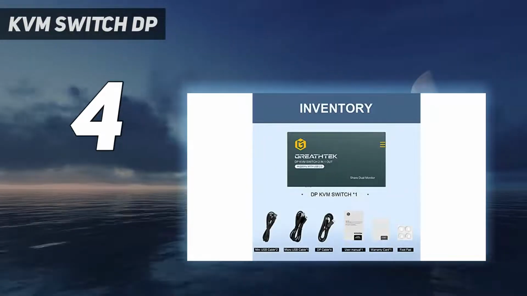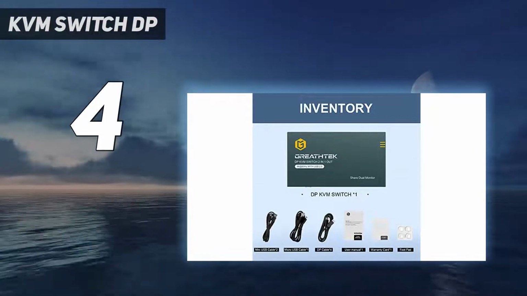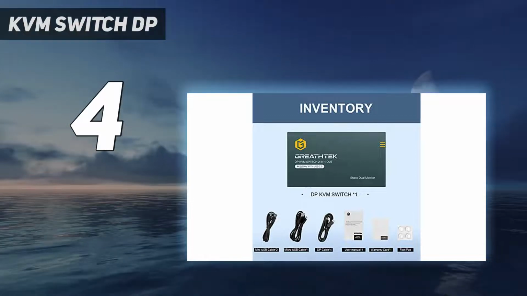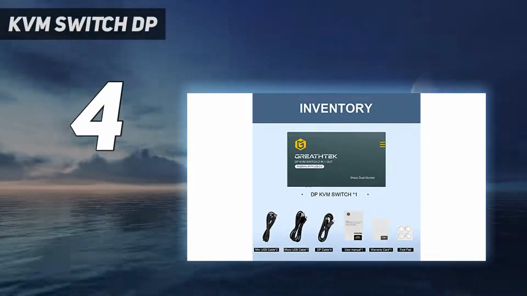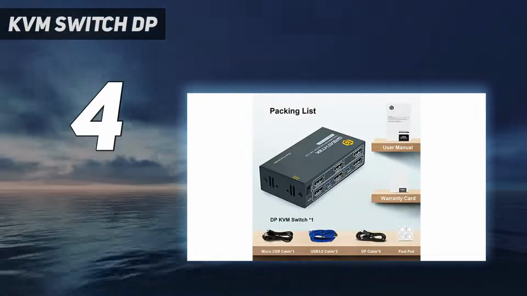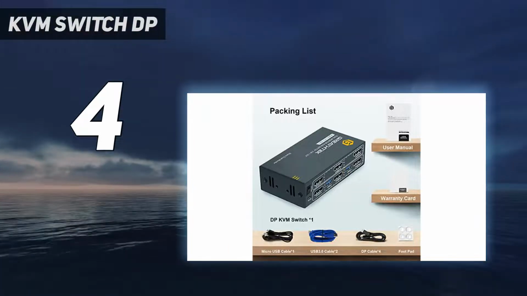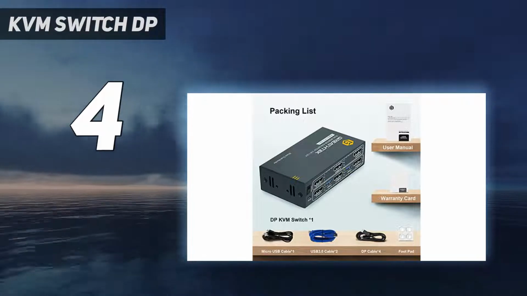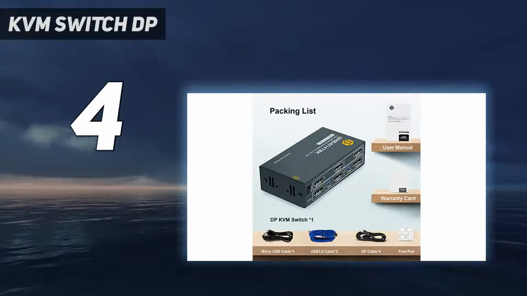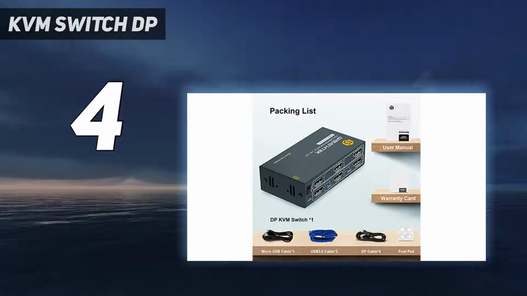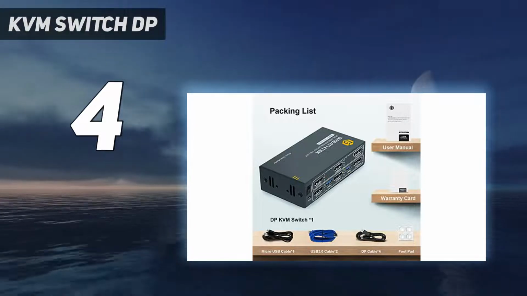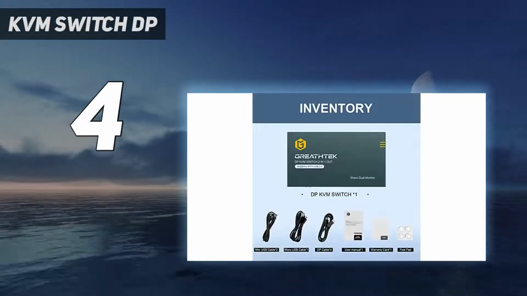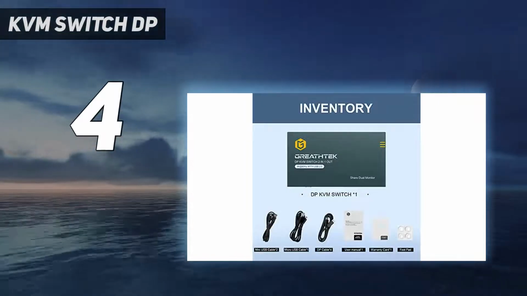Support backward compatibility and good compatibility. When both the display and the signal source support 4K at 60 Hz, the device can provide a 4K experience. DP KVM switch. Use a keyboard and mouse to easily control 2 computers to share 2 monitors, and support DP dual screen display. This function is only available on computers that support dual screen display. The device uses a more advanced DP interface than HDMI, making the use of the device more reliable and efficient.